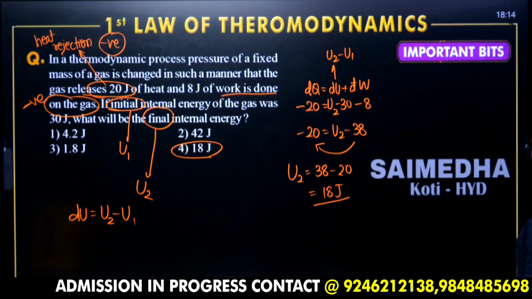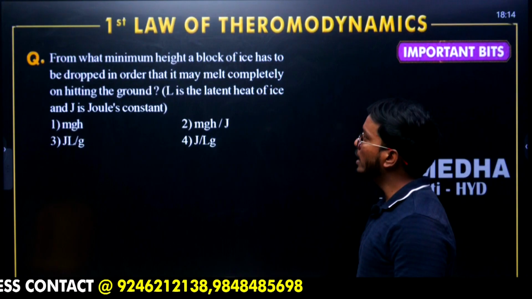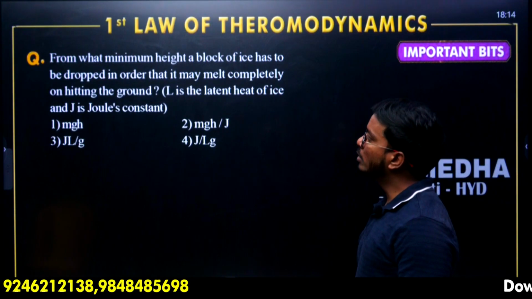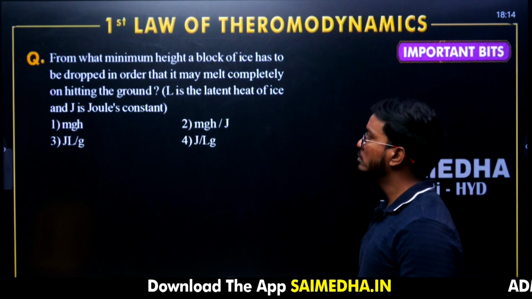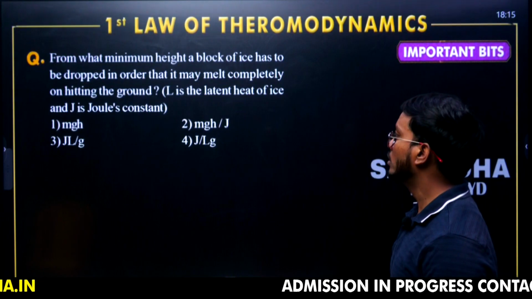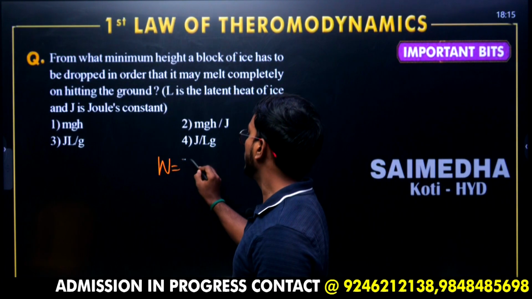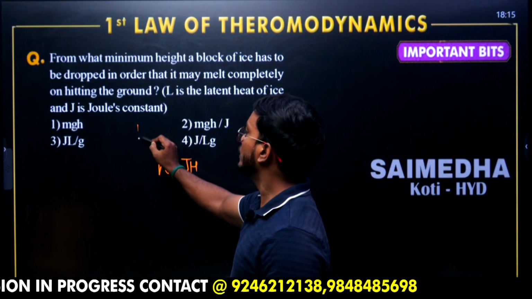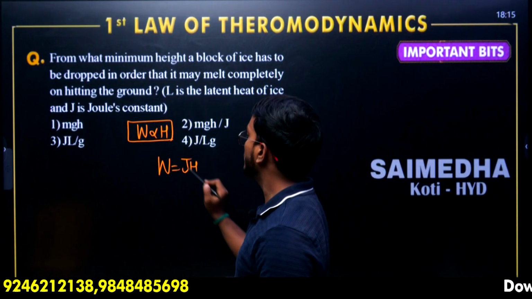Moving on to the next question. From what minimum height a block of ice has to be dropped in order that it may melt completely on hitting the ground, where L is the latent heat of ice and J is the Joule's constant. We know the formula W is equal to JH. According to the first law of thermodynamics, W and heat are proportional to each other, with a proportionality constant.